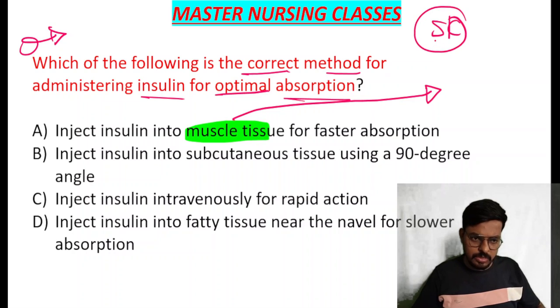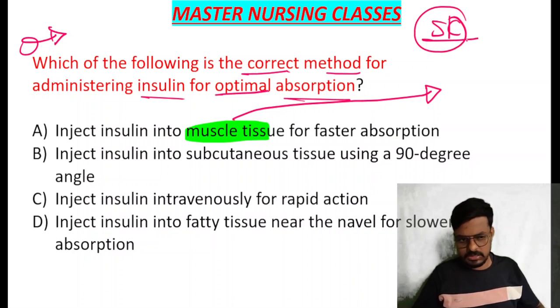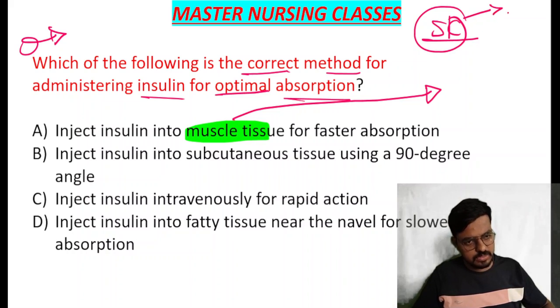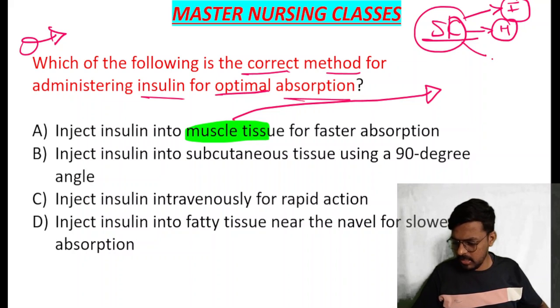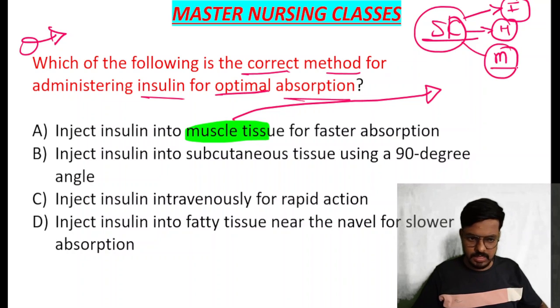What things do we mostly administer by the subcutaneous route? That may be asked in the exams. Administration of insulin is by the subcutaneous route, always recommended. Administration of heparin is by the subcutaneous route, always recommended. Measles vaccines are administered by which route? Measles vaccine, can anyone tell? Yes, the measles vaccine is also administered by the subcutaneous route.